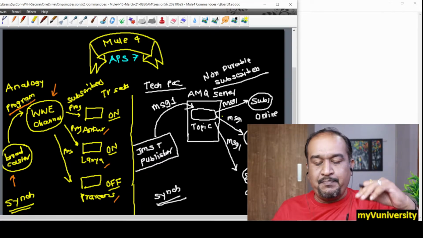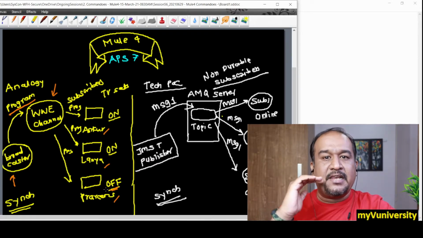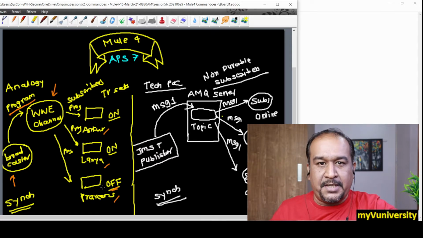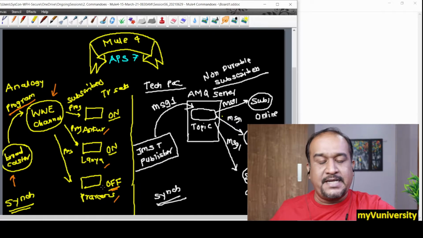Suppose Ankur's TV set is on, Lasya's TV set is on, and Praveen's TV set is off. What will happen? Ankur and Lasya will get this program and watch it on their TV sets.